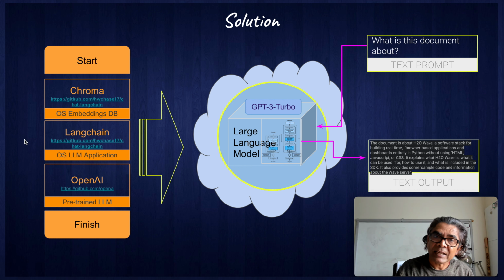OpenAI is going to give you the pre-trained large language models such as GPT-X. Right now here we are using the example of GPT-3.5 Turbo. So by combining open source embeddings with a large language model application framework and using a pre-trained LLM, you can actually build exactly what your objective is.